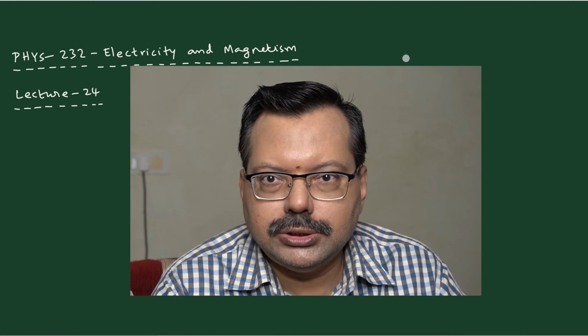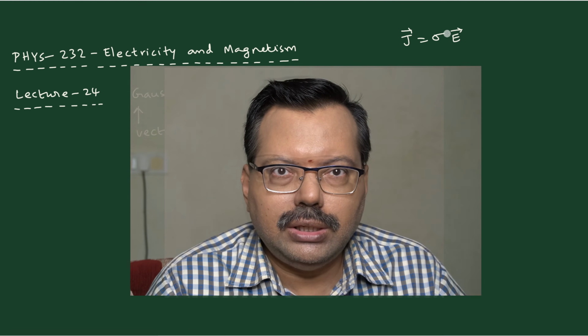During that discussion, we have also derived an expression for the electrical conductivity, and that expression is what is known as the Ohm's law for electrical conductors. Especially, we have written this particular equation, J is equal to sigma times E. This is exactly what we derived in the last class.